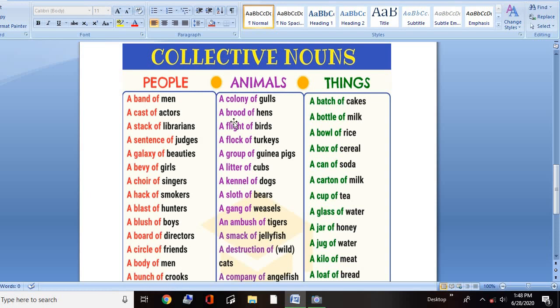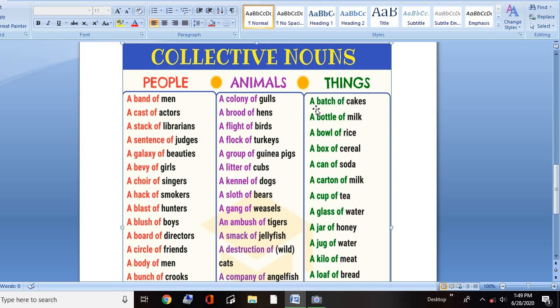Here you can see some of the animals, collective nouns for animals: a colony of girls, a brood of hens, a flight of birds, a flock of turkeys, a group of guinea pigs, a litter of cubs, a kennel of dogs, a sloth of bears, a gang of weasels, an ambush of tigers, a smack of jellyfish, a distraction of wildcats, a company of angelfish. Collective nouns for things, you can see now.